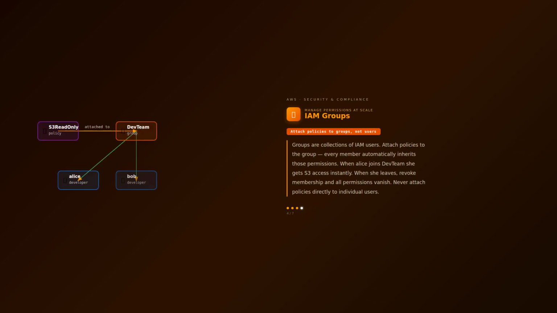Groups are collections of IAM users. Attach policies to the group and every member automatically inherits those permissions. When Alice joins the dev team, she gets S3 access instantly. When she leaves, revoke membership and all permissions vanish. Never attach policies directly to individual users.